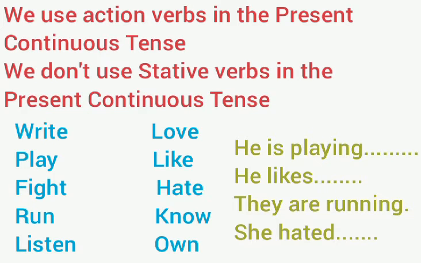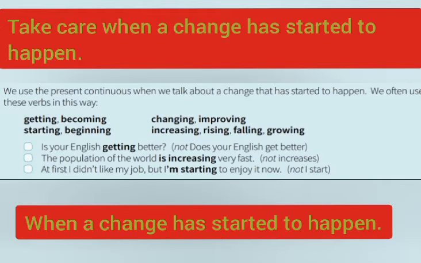We use action verbs in the present continuous tense. We don't use stative verbs in the present continuous tense. Here is action, and here is state. Play, like, fight, hate, run, know, listen, own. Take care: action means that you have an action. State means something in which you don't have action.